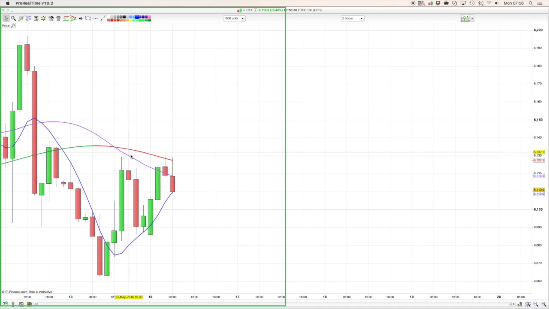So yes, we spiked above it, but you can see that we did drop back from it down towards 6090. We've come back up and we've tested this coral line again. So it's still acting as resistance basically. So the bulls will need to break that 6127 level initially for a push up to 6180. If they don't, then as I said, I think we'll be heading down.